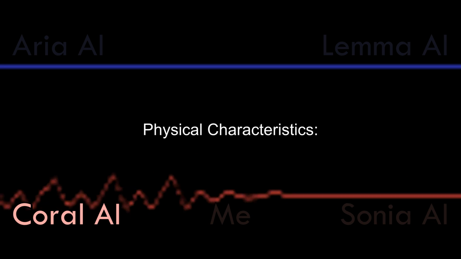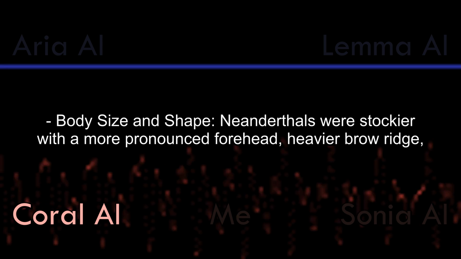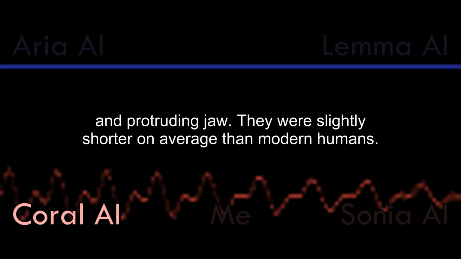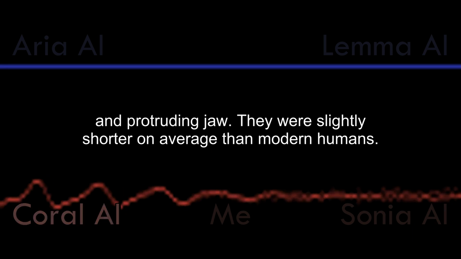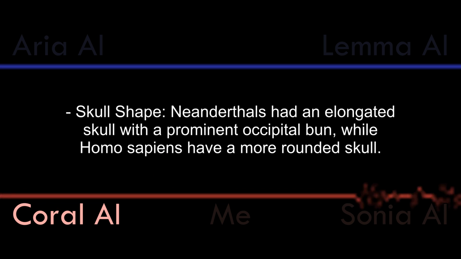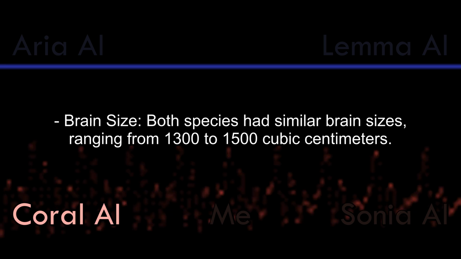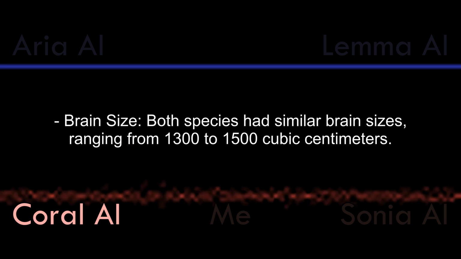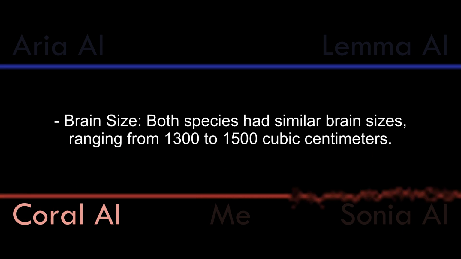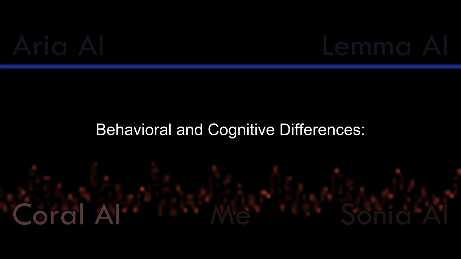Physical characteristics. Body size and shape. Neanderthals were stockier with a more pronounced forehead, heavier brow ridge, and protruding jaw. They were slightly shorter on average than modern humans. Skull shape. Neanderthals had an elongated skull with a prominent occipital bun, while Homo sapiens have a more rounded skull. Brain size. Both species had similar brain sizes, ranging from 1,300 to 1,500 cubic centimeters. Body hair. Neanderthals likely had thicker and more primitive body hair.